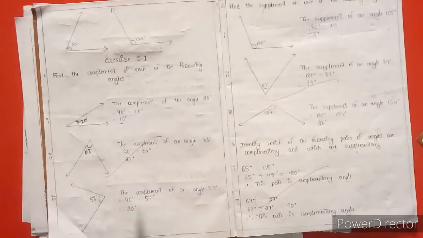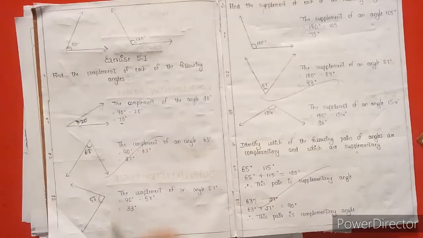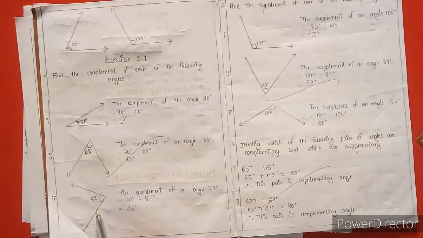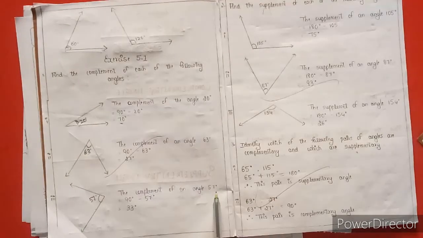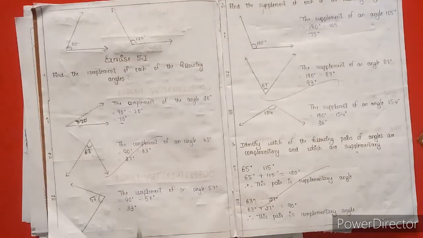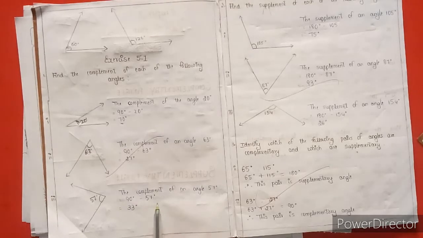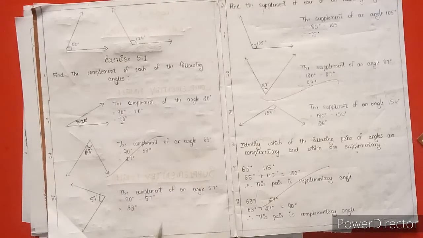These are very simple answers, that's why I am not going to solve them in detail. The third one: the angle is 57 degrees, and the complement is 90 degrees minus 57 degrees, which gives 33 degrees. You can copy this, and I will send the notes also. Just try to understand it.